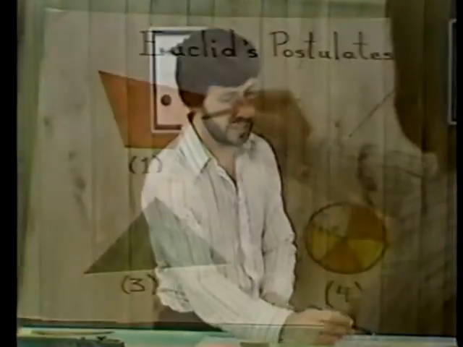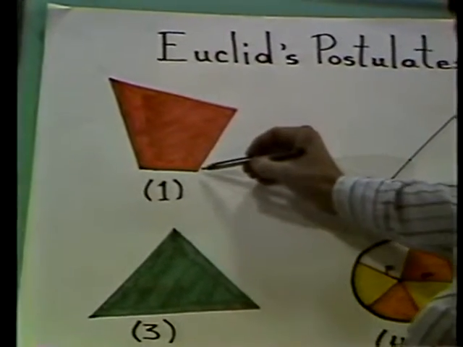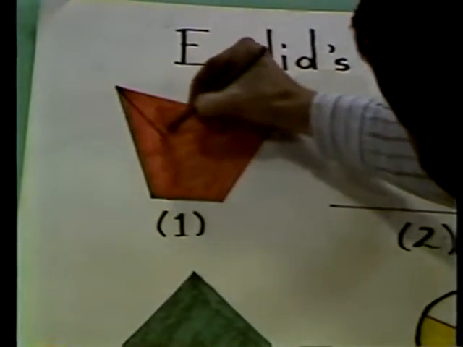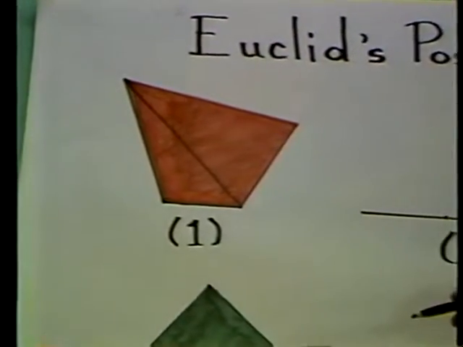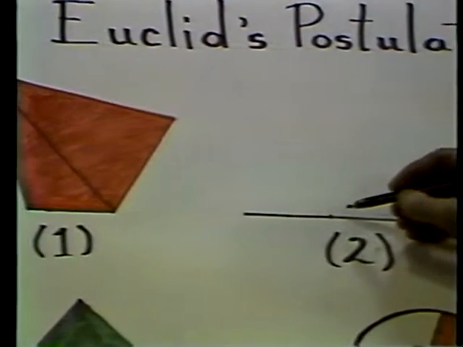The first one, these are called Euclid's postulates. The first one says that between any 2 points you can draw one and only one straight line. A very simple type of assumption. The second assumption is that all right angles are equal.